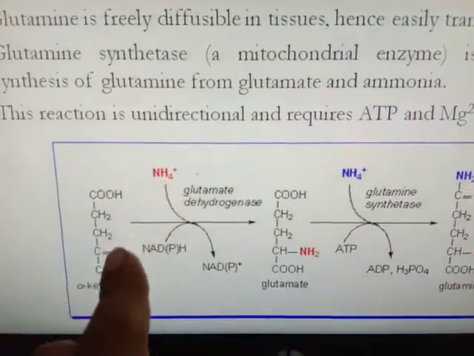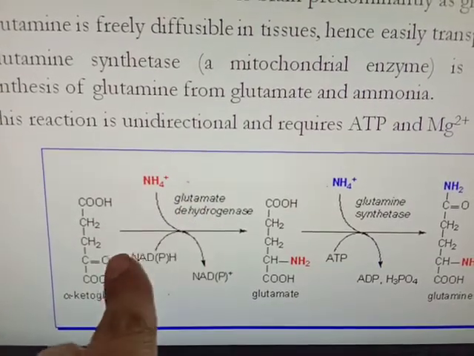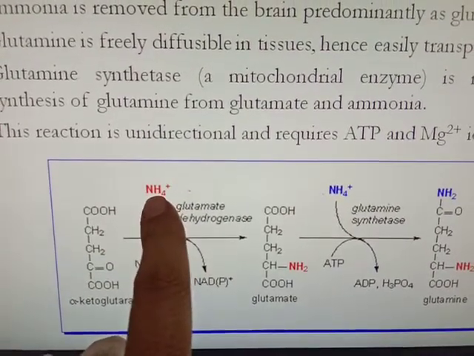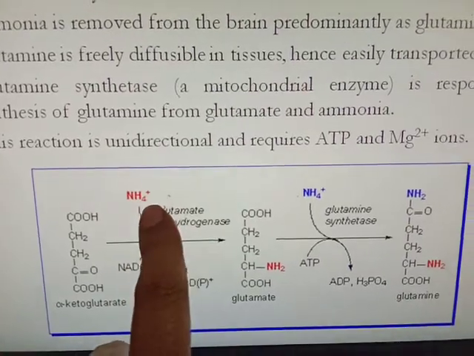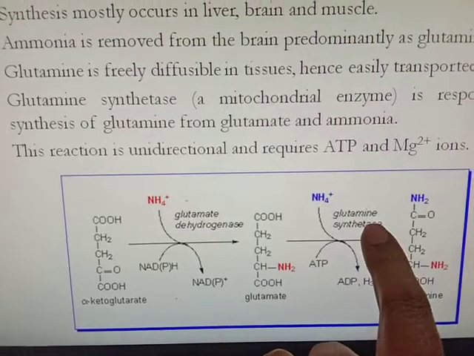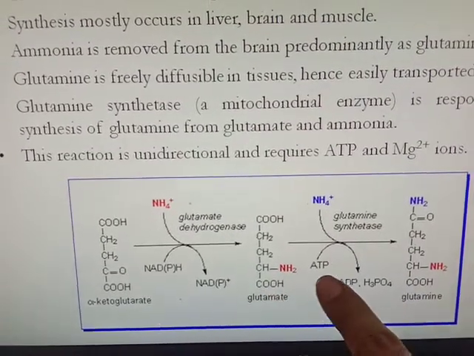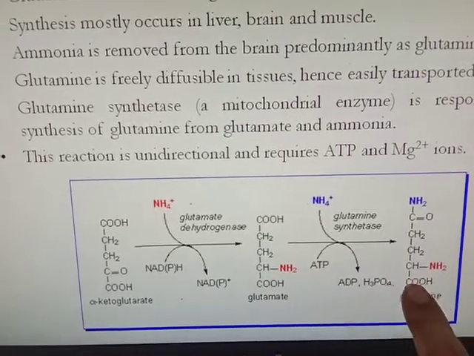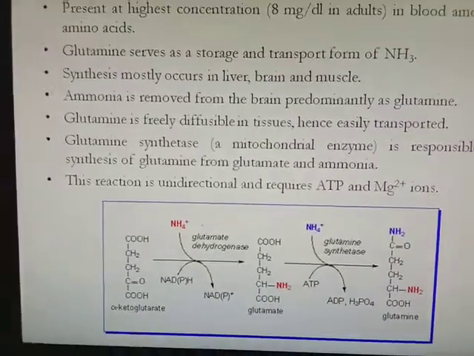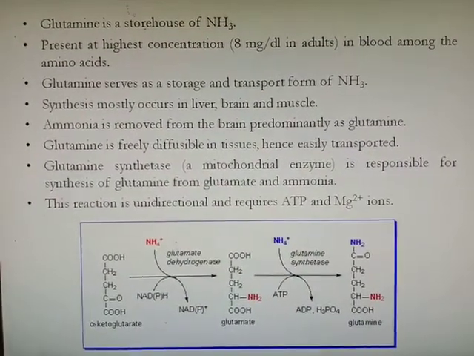Now here, see, glutamate dehydrogenase is responsible for the oxidative deamination. Here ammonia is released. This ammonia is utilized by glutamine synthetase, where it combines with glutamate, utilizes ATP and forms glutamine, and this glutamine is freely diffusible, hence easily transported through brain and other tissues.